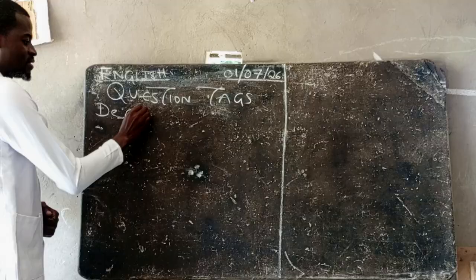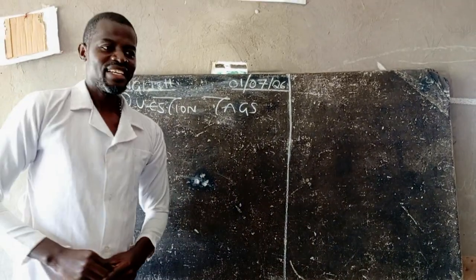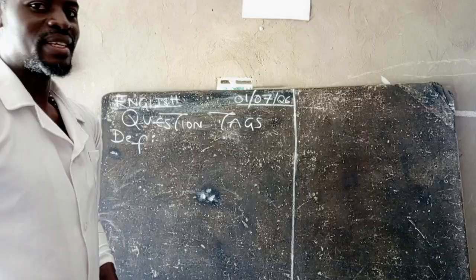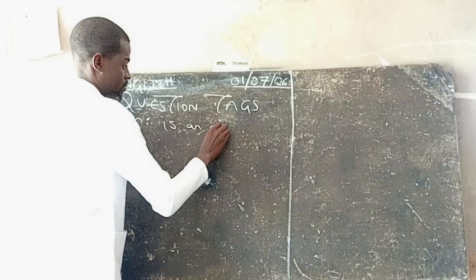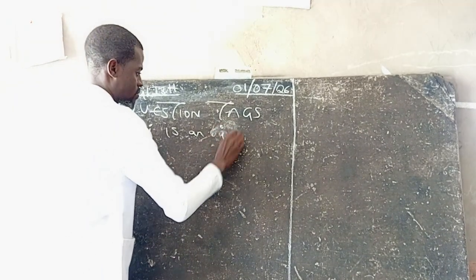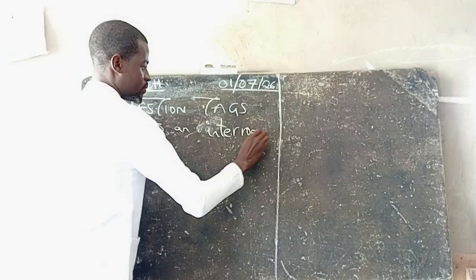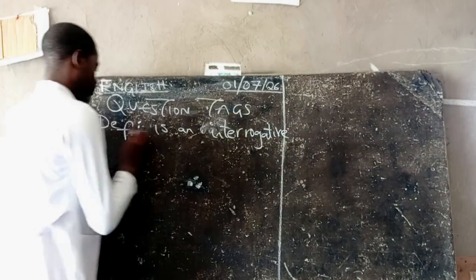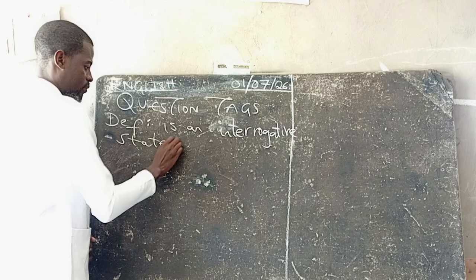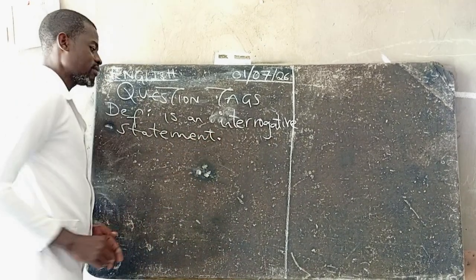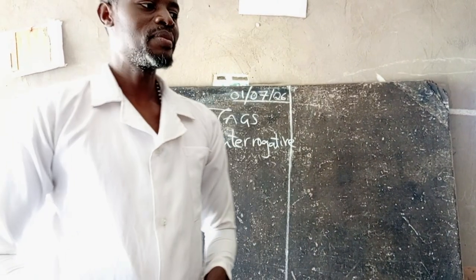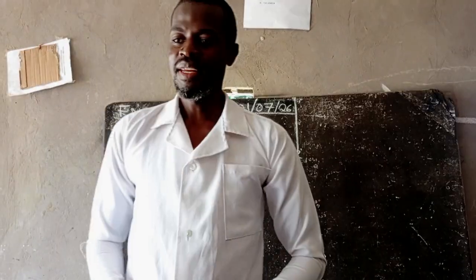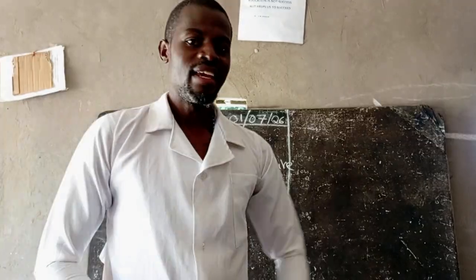By definition, a question tag is just an interrogative statement, meaning a questioning statement. It always carries a question mark at the end.